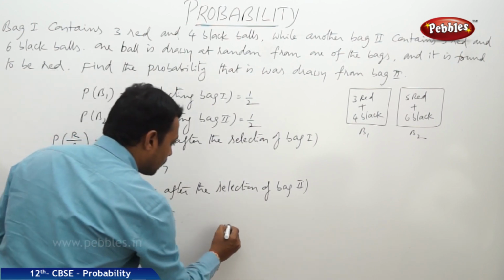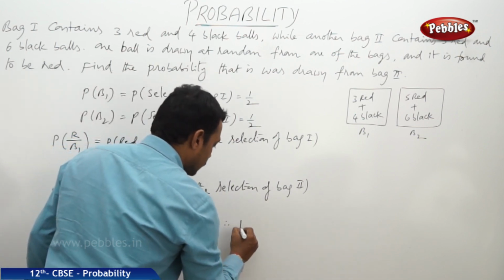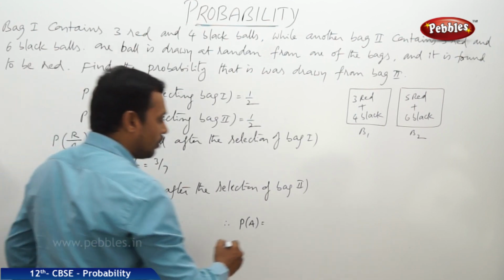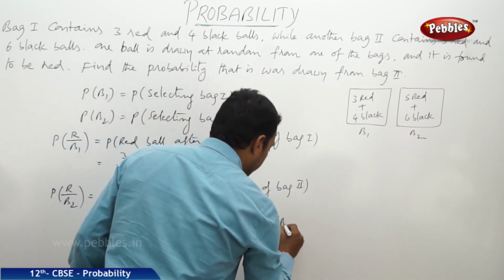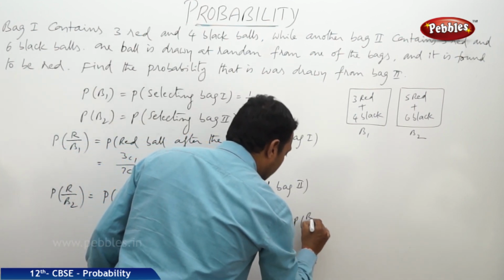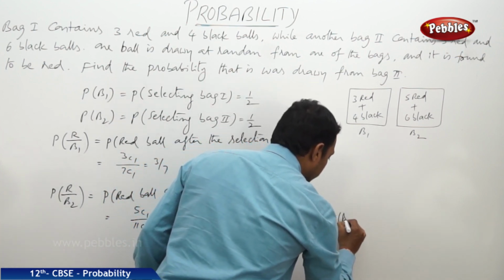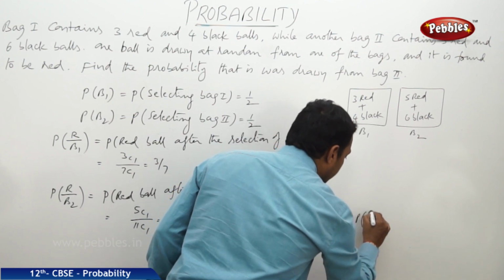Now the total probability, that is P of A, is equal to P of B1 into P of R by B1 plus P of B2 into P of R by B2.